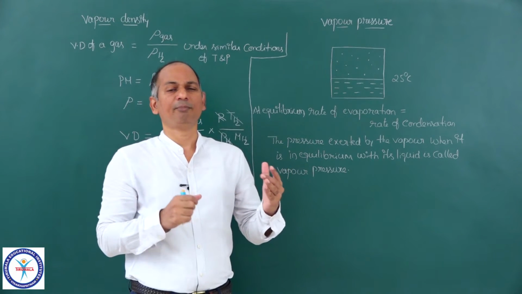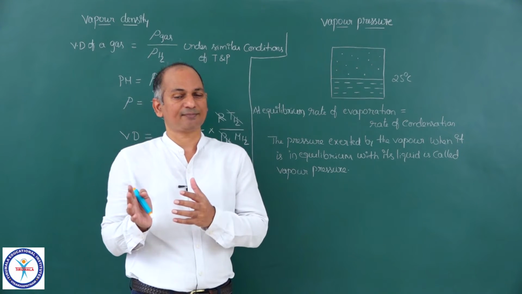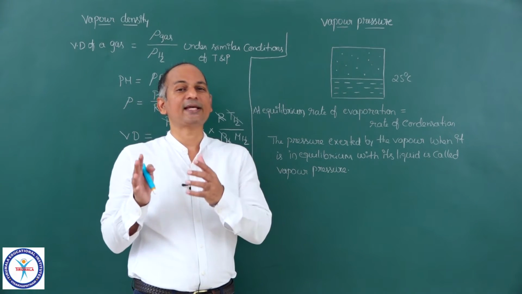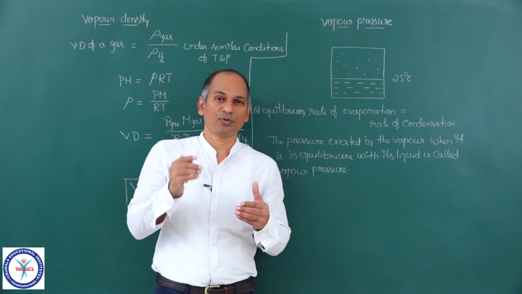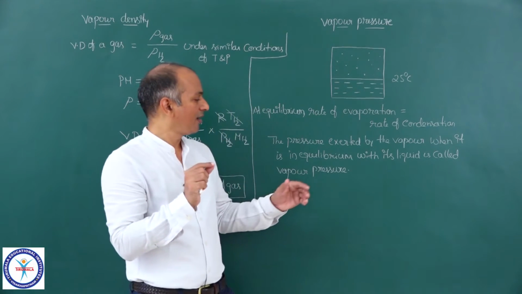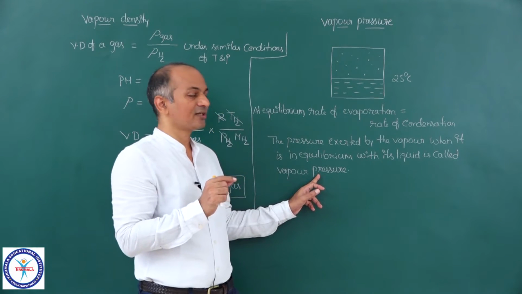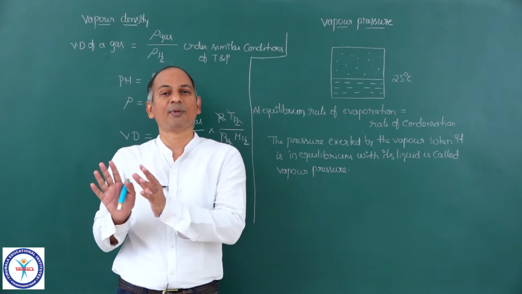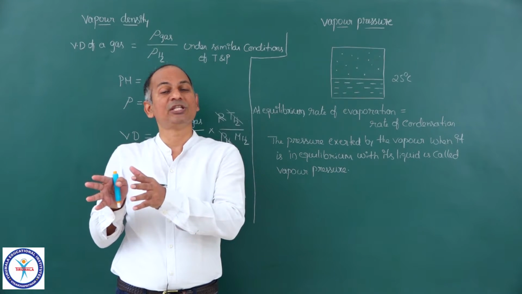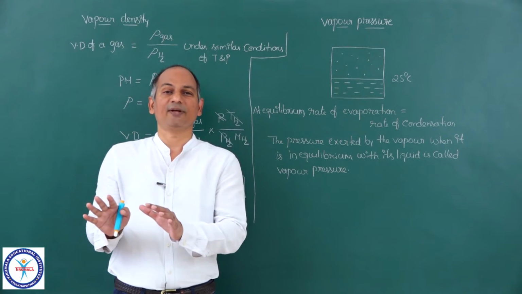I told you already, basically vapor is a gas. Only thing is that the gas is in equilibrium with its liquid. So, now listen to me very carefully. How is vapor pressure different from the pressure of a normal gas, a gas which is not in equilibrium with its liquid?